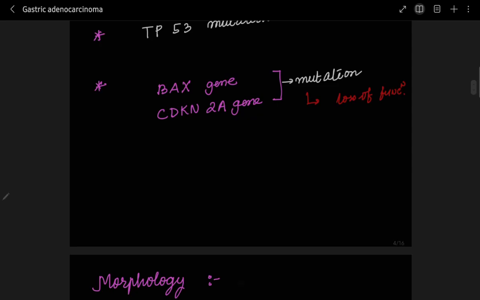And BAX gene and CDKN2A gene mutation, but here again this mutation is a loss of function mutation. So these are the pathogenesis of the familial and the sporadic. And the sporadic we studied diffuse and the intestinal type, right?